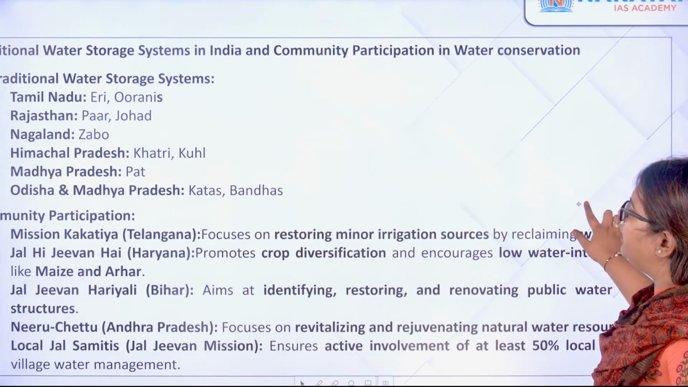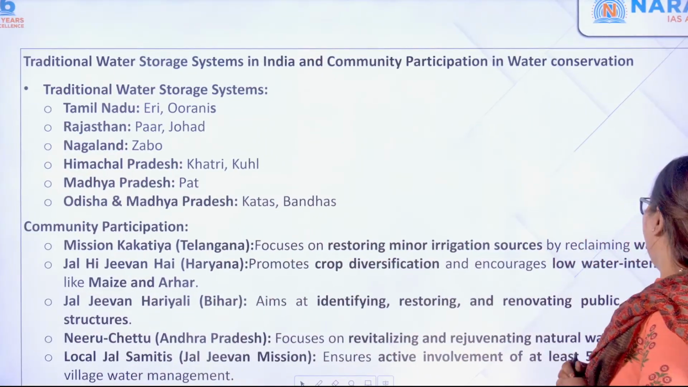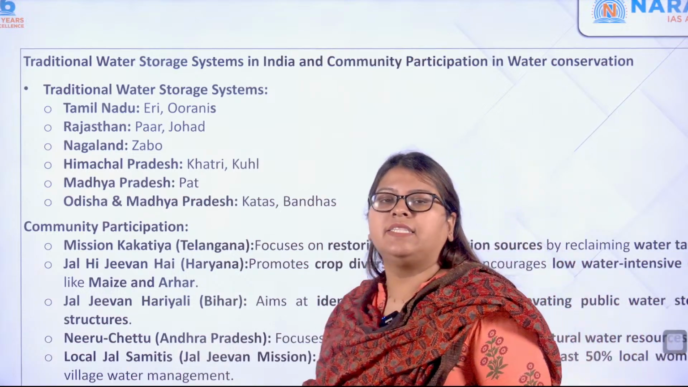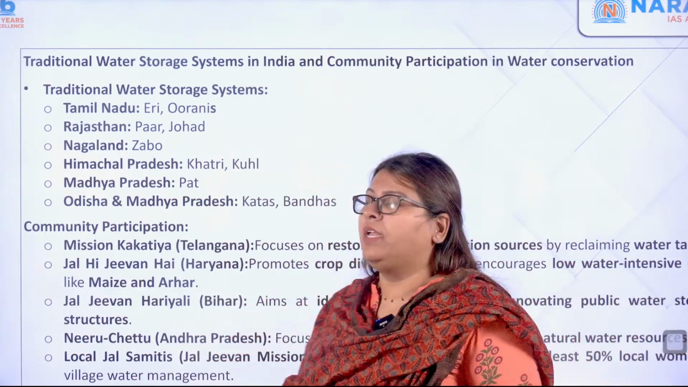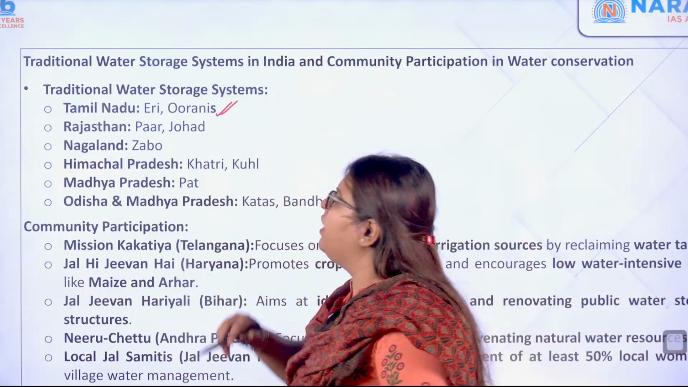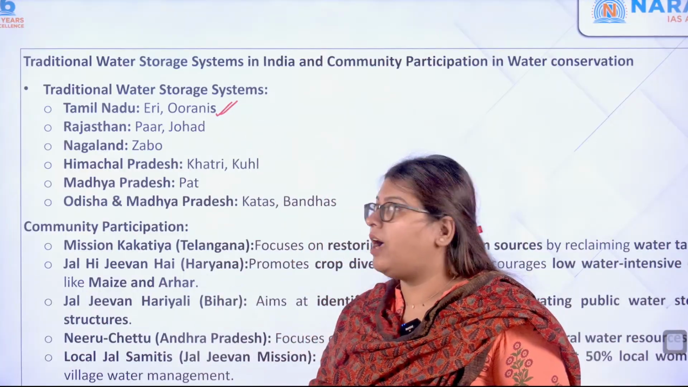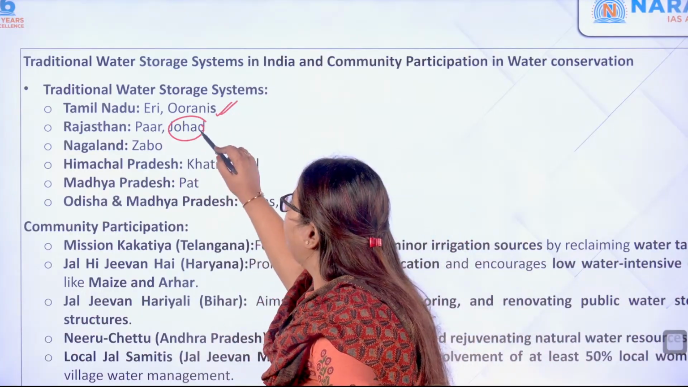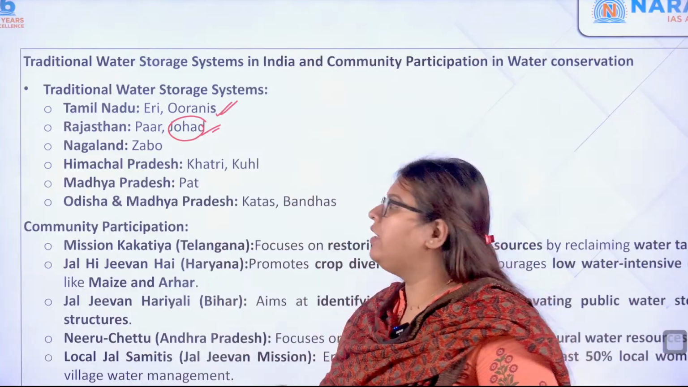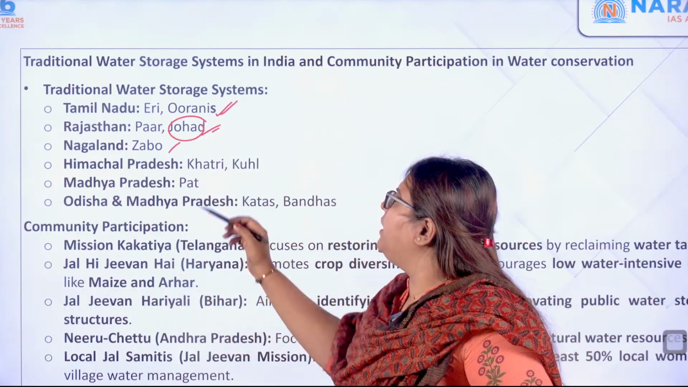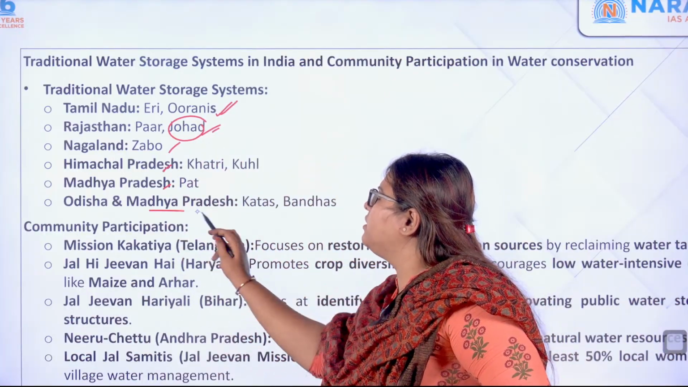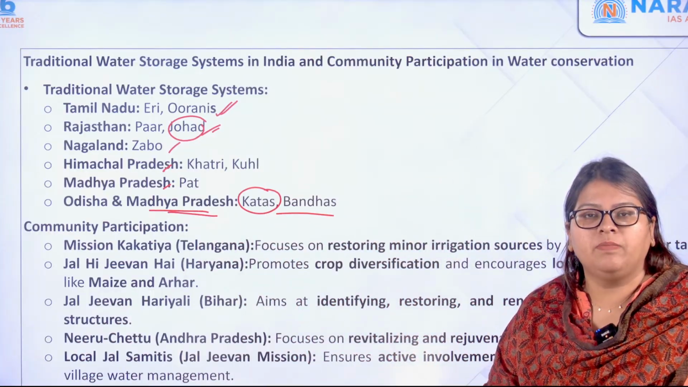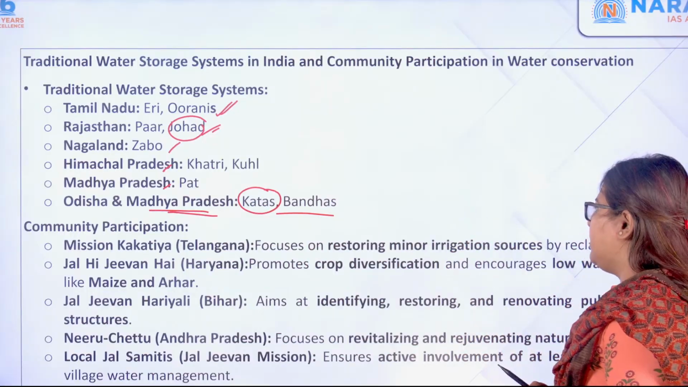So let's see the traditional water storage systems in different states. It was called the Eri or the Urani in the state of Tamil Nadu. In Rajasthan it was called Jar, or Par, or the Johad. In Nagaland it is called the Zabo. Similarly, in Himachal Pradesh, Madhya Pradesh, as well as Odisha, it was called the Katas as well as the Bhandas. In Himachal Pradesh, it's called the Khatri. All these things are there.